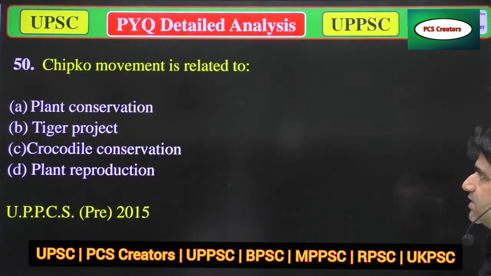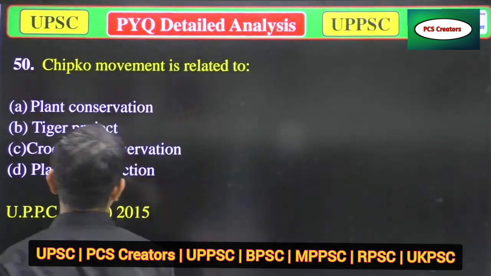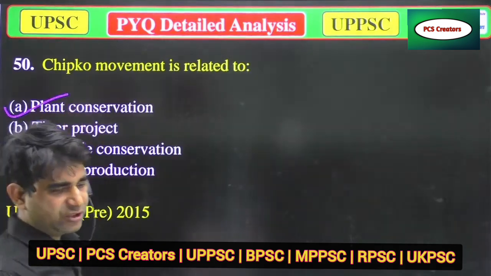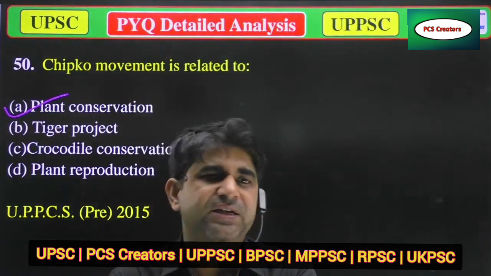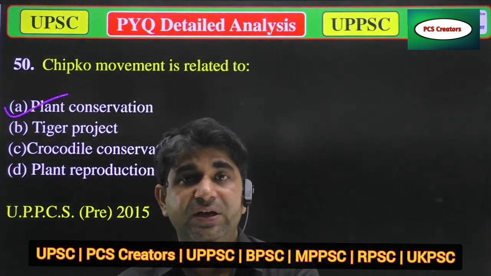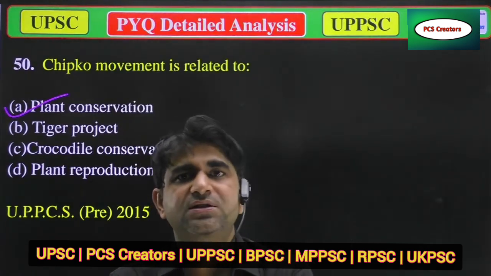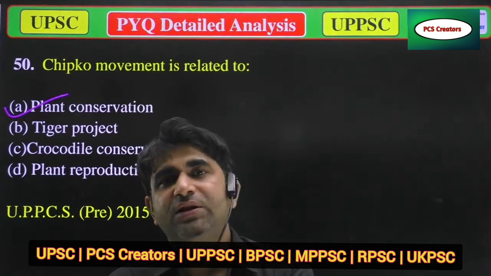Chipko movement is related to A. Plant conservation, B. Tiger project, C. Crocodile conservation, and D. Plant reproduction. So it is related to plant conservation, because the Chipko movement started from Uttarakhand, where many ladies, or tribals, started to conserve trees for their environment.